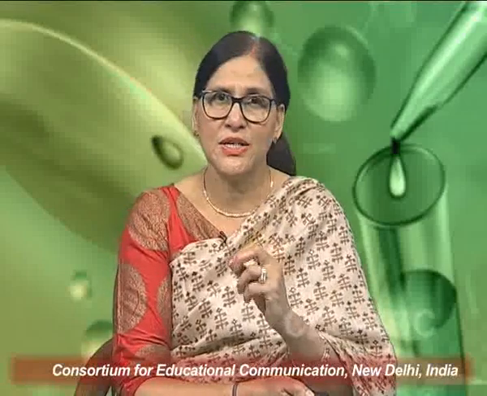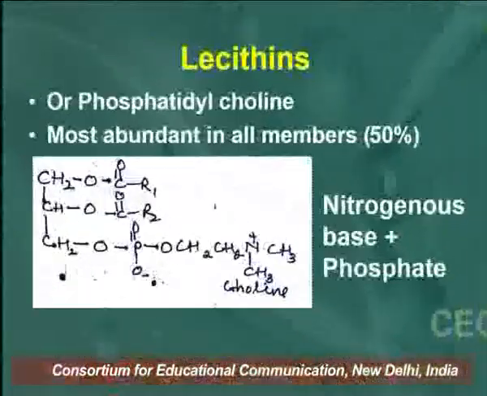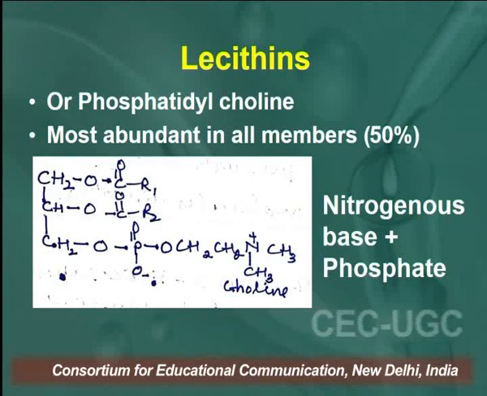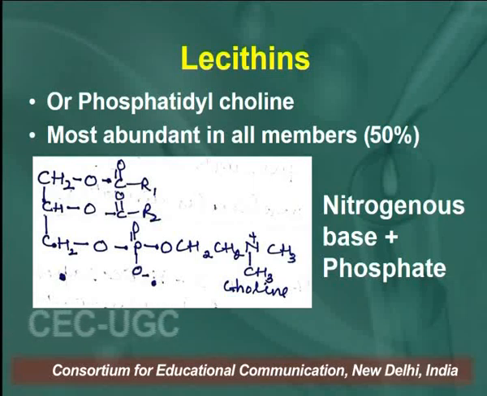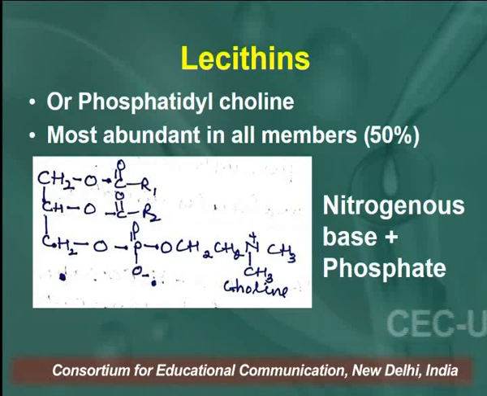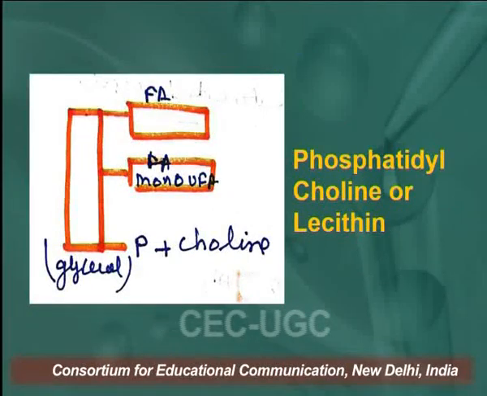So, this is the structure I will explain to you. Lecithin. This is a glycerophospholipid, or we call it phosphatidylcholine, because here the phosphate group is attached with a nitrogenous base. This is choline. It is the most abundant in all membranes. In our body, membranes contain 50% of these glycerophospholipids, and here the phosphate group is attached with the nitrogenous base which is choline. So, you have to represent it over here. This is a simple way.